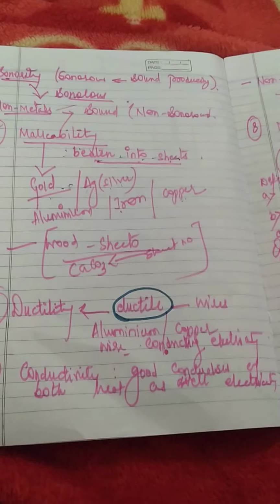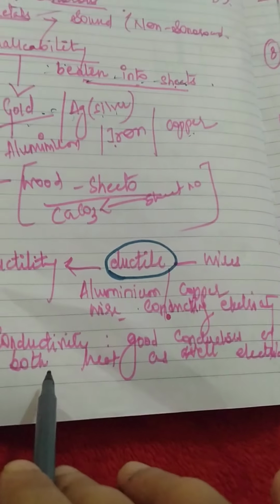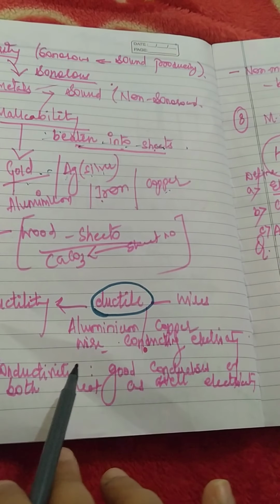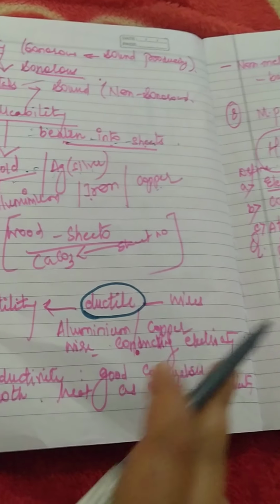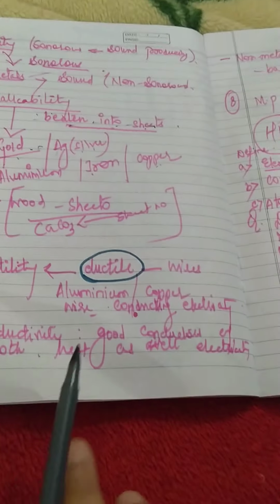Here we can link one more property, that is conductivity. Conductivity means whether the metals are good conductors or bad conductors. Non-metals are non-ductile but metals are ductile, and metals are good conductors of heat as well as electricity.